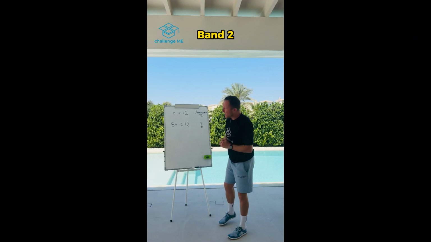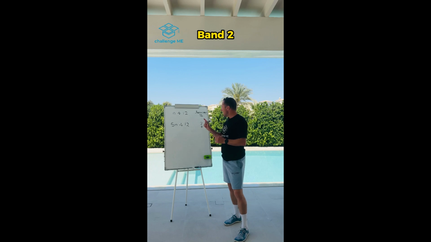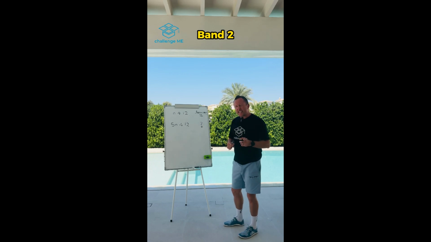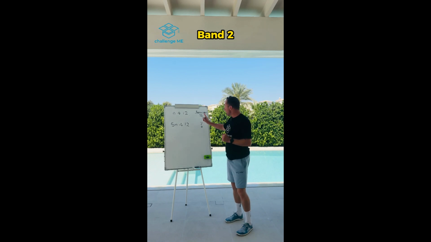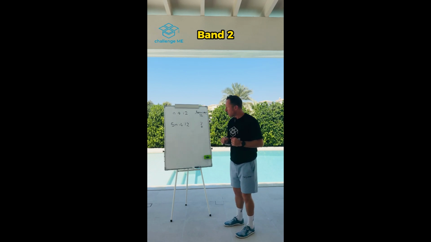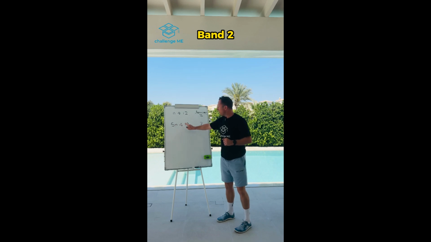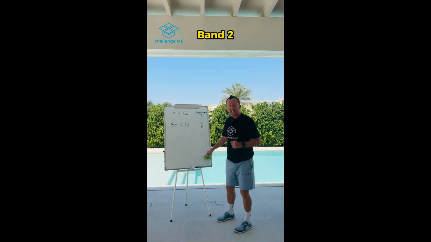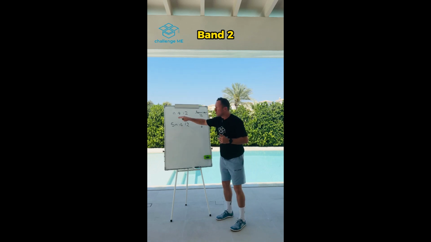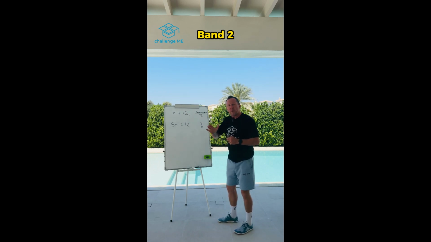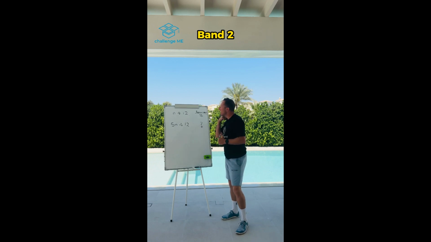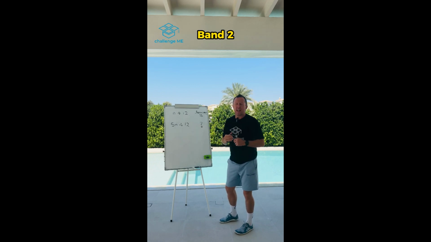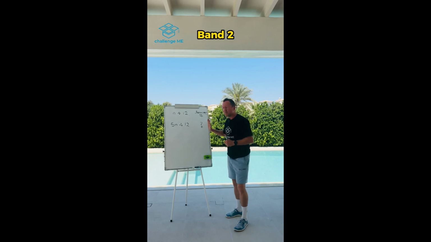Next question we're going to look at from the Band 2 semi-final is this one here. Hopefully you remember it. When n is divided by 12, the remainder is 7. So when 5n is divided by 12, what's the remainder? That's what we're looking for here. So, a bit of problem solving. What number could we divide by 12 that would leave 7? There are actually a couple of different answers we could have, but there will be the same remainder no matter what correct value we find for n.